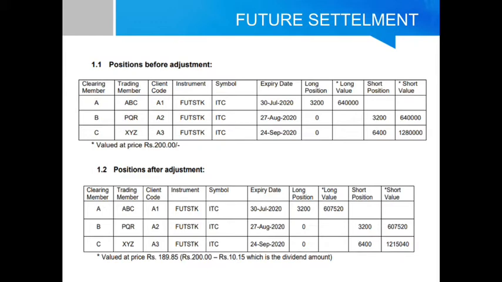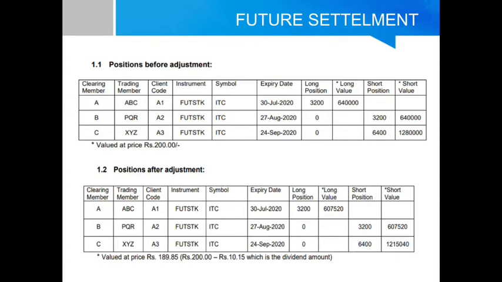Simultaneously, trading member PQR, client A2, who holds the August expiry short position of 3200, whose earlier value was 6,40,000, that value came down to 6,07,520.